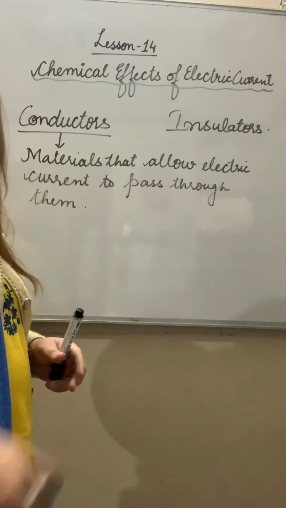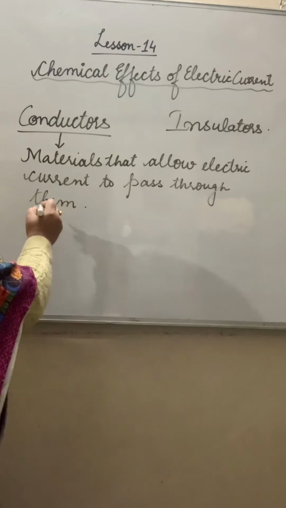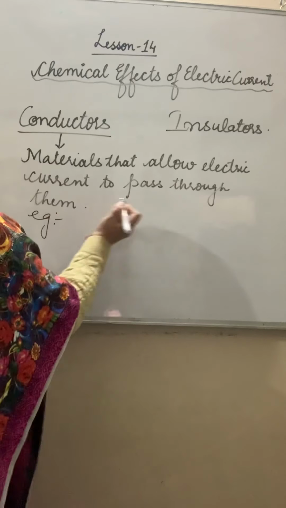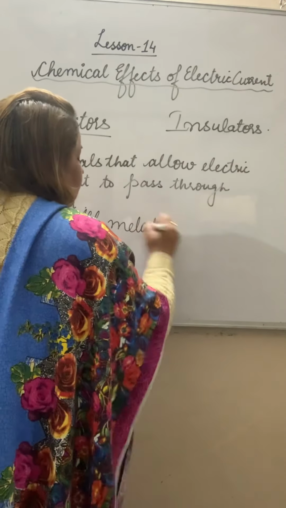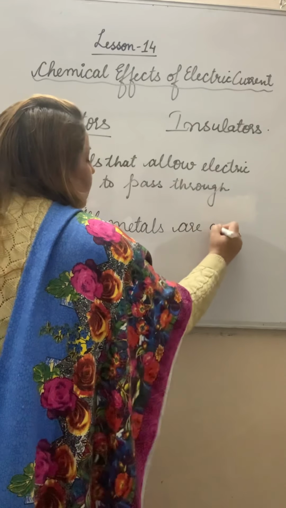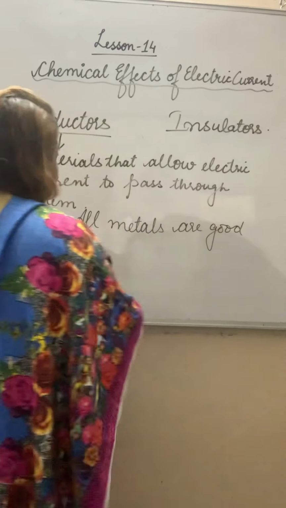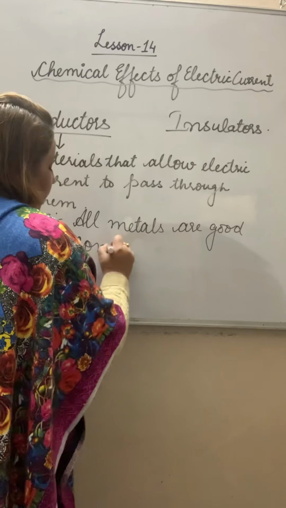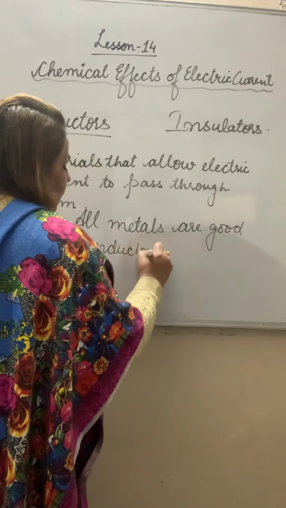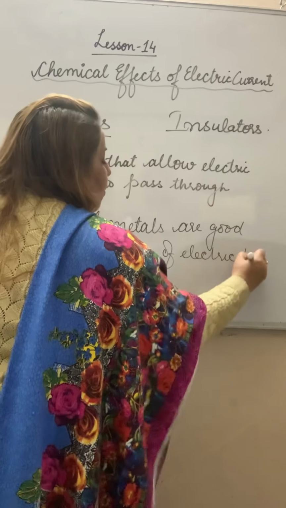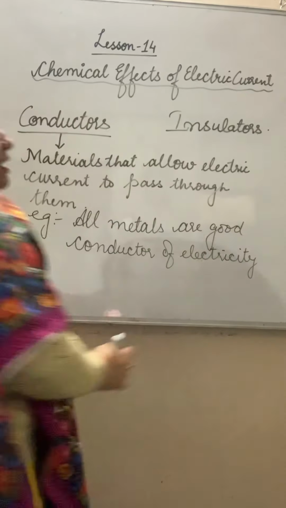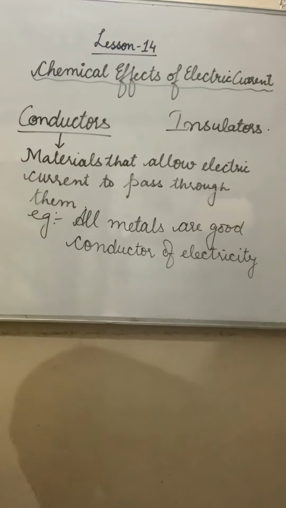Example: all metals are good conductors of electricity. That means all metals can pass the electric current.